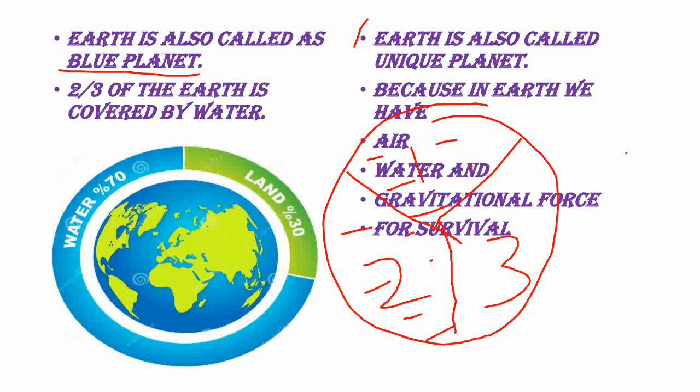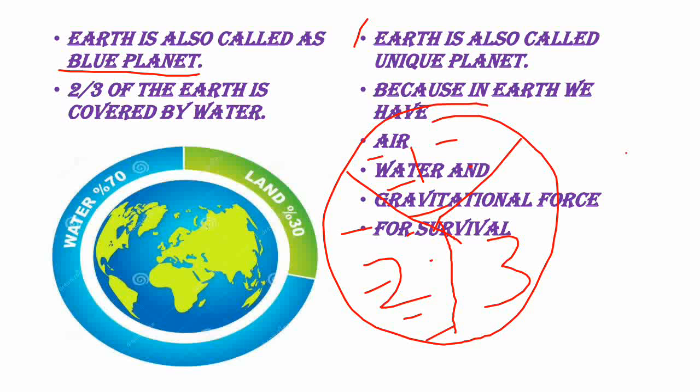Human beings can live only in Earth. Can we able to live in any other planets? No. Because why? In Earth only we are having air, water and gravitational force for our survival. All other planets don't have air, water or gravitational force. Without air can we live? No. Without water can we live? No. Without gravitational force can we able to stand in the land? No. So all these 3 present only in the planet Earth.